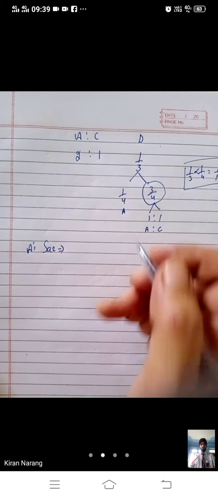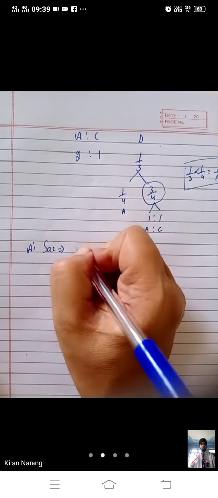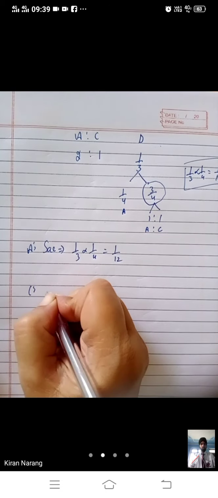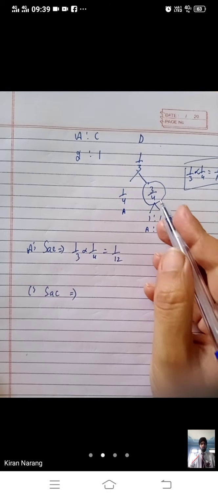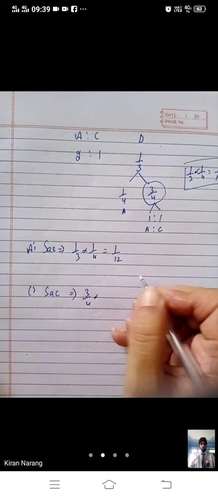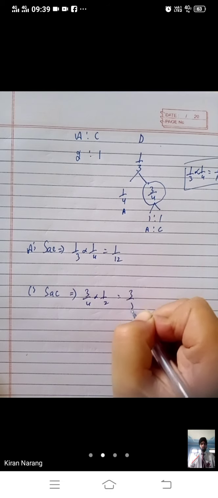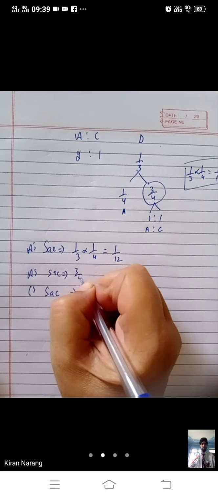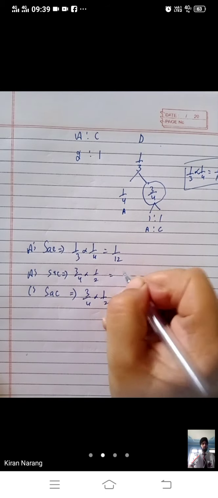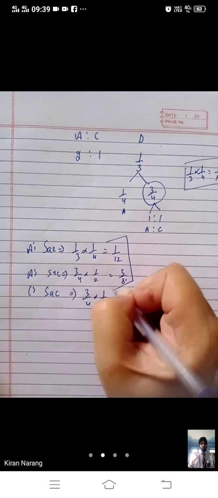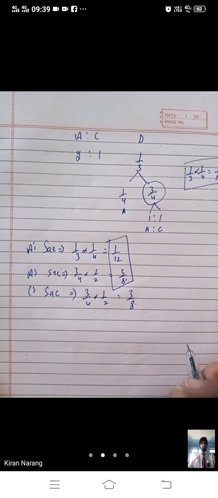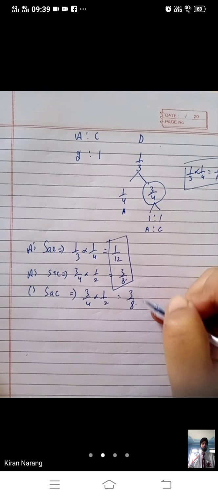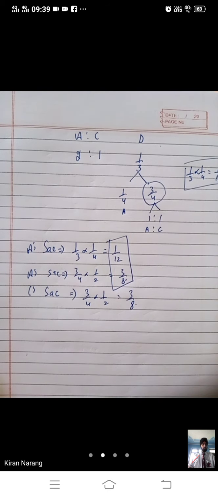A's sacrifice is 1/3 into 1/4, which is 1/12. C's sacrifice is 3/4 into 1/2, which is 3/8. Now A has sacrificed one more time, 3/4 into 1/2, 3/8. This is the total sacrifice made by A, and it will be subtracted from A's share. And this is the total sacrifice made by C, and it will be subtracted from C's share.